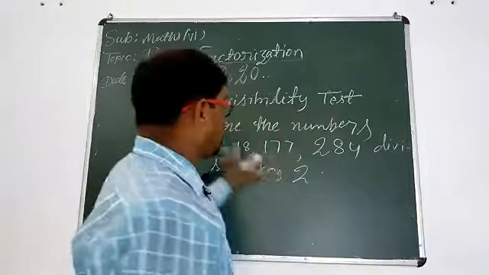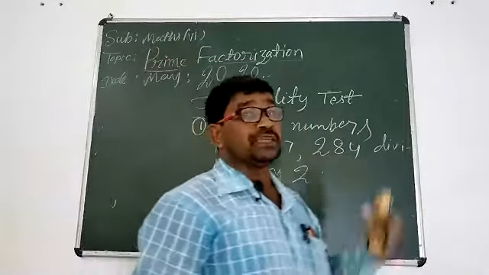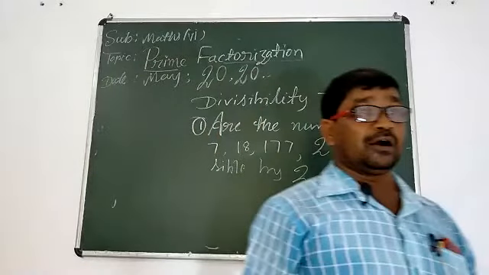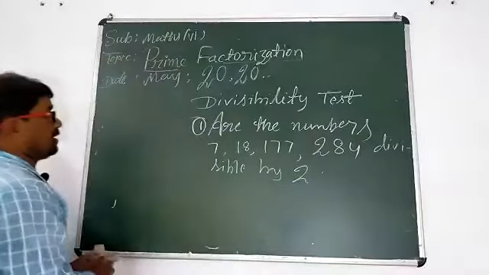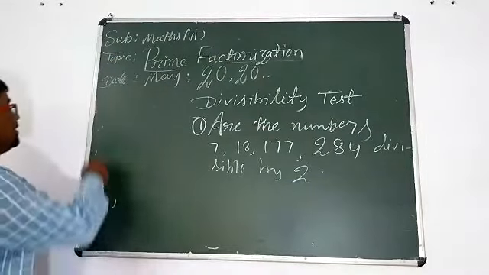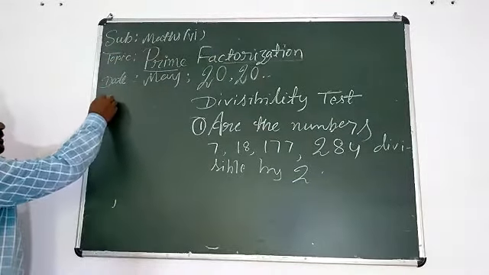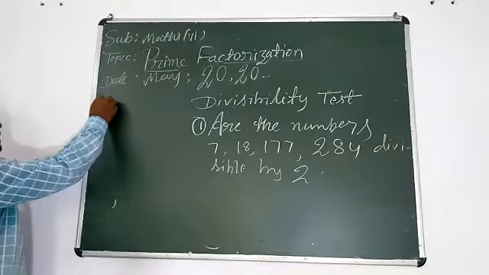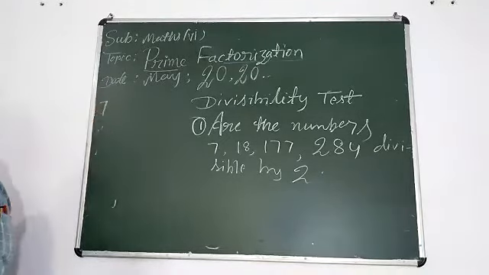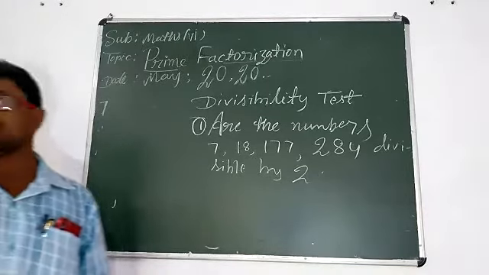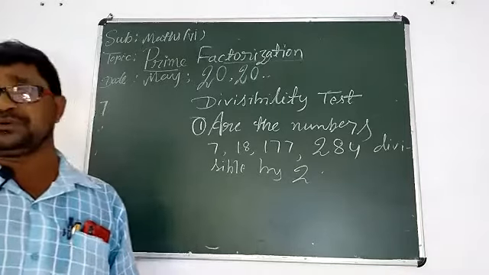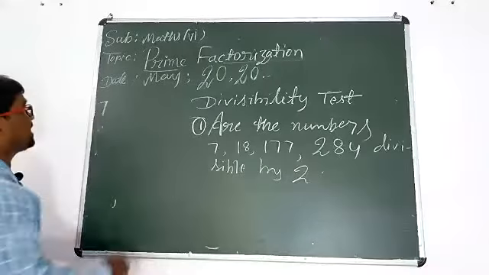Okay, which of these numbers will be divisible by 2 and which will not be divisible by 2? Okay, first you should check about 7. Is this number divisible by 2? No, because the digit at unit place is not a multiple of 2.